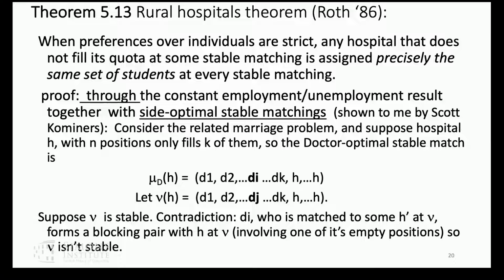And why can't that happen? Well, DI is matched to somebody. We know that the doctors who are matched are the same doctors matched at some stable matching. So he's matched to someone who he likes less than hospital H. This is the doctor optimal stable match, right? So this is the match the doctors like best. He's matched to someone he likes less, which means the hospital would rather be matched to him than to leave a position vacant. So he would form a blocking pair at this match. So he can't be not matched to the same hospital, right?